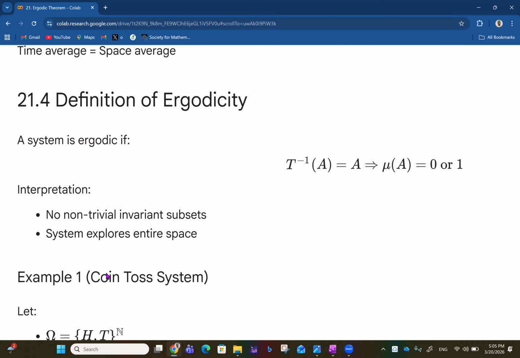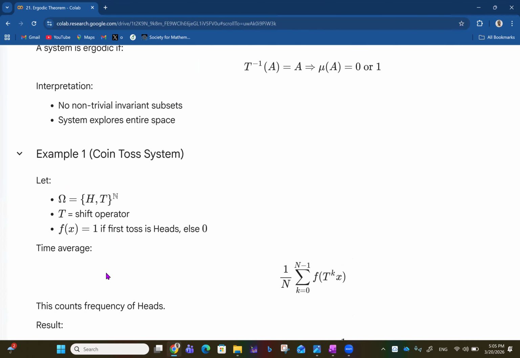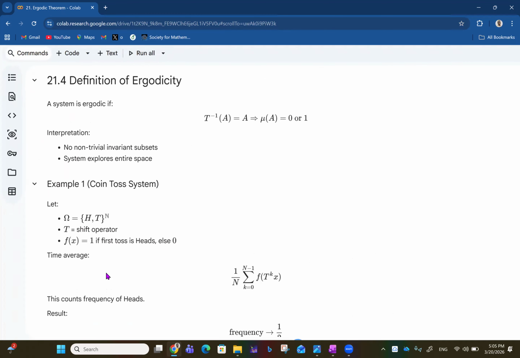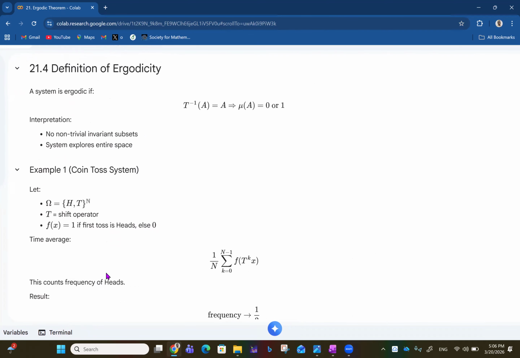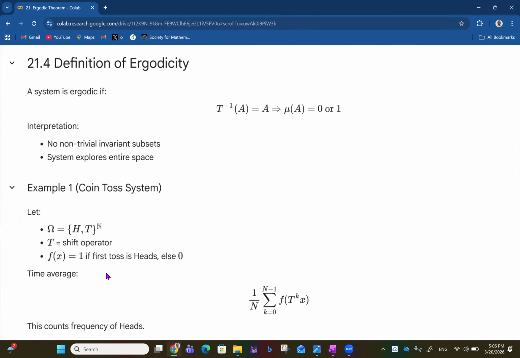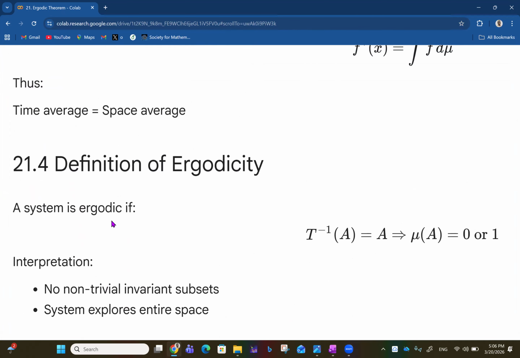So we move on to the definition of ergodicity. Let me go in bits and pieces. A system is ergodic if T inverse of A equals A implies that μ of A is equal to 0 or 1. The interpretation is that there's no non-trivial invariant subset, and the system explores the entire space.